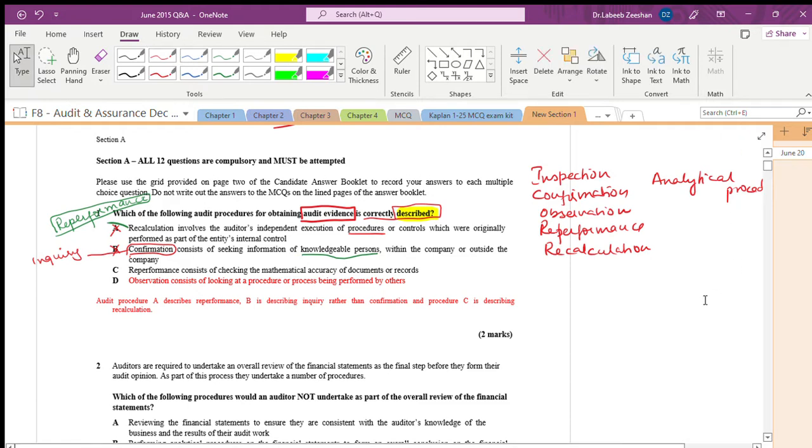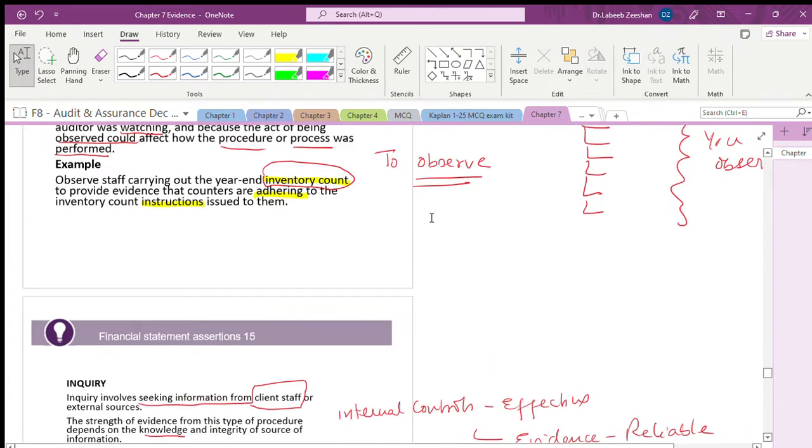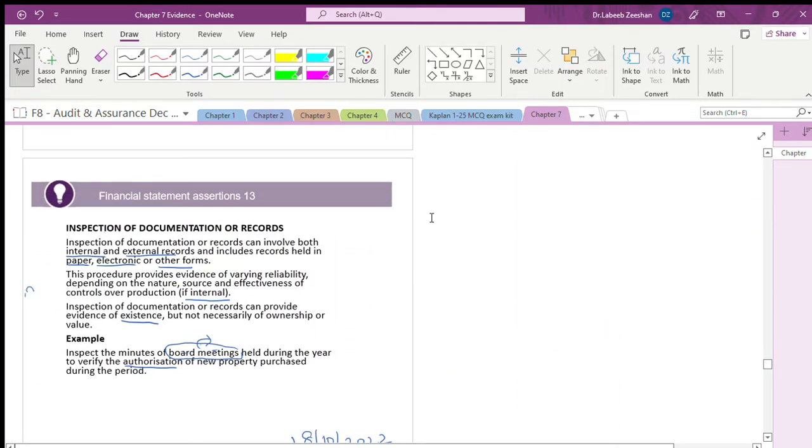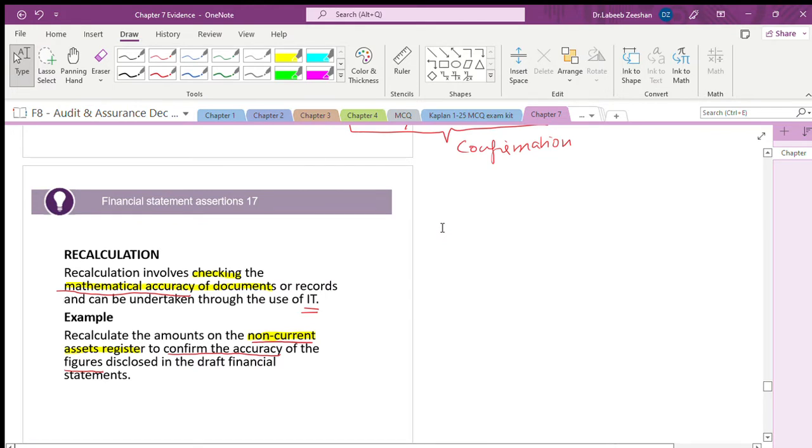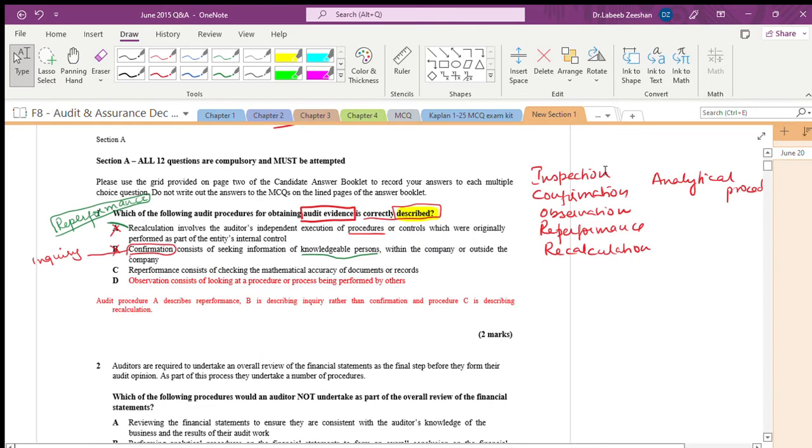Is it right? Re-performance consists of checking the mathematical accuracy. Is it? It is not re-performance. Which one is that? Tell me fast. Accuracy. What are we doing? Mathematical accuracy. Recalculation. Is it right? Mathematical recalculation.